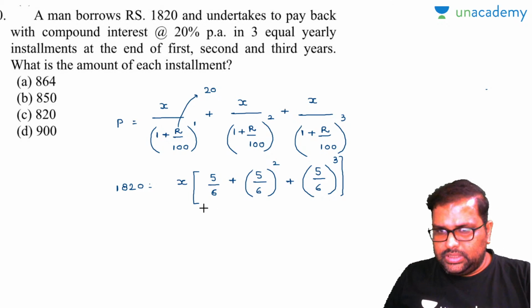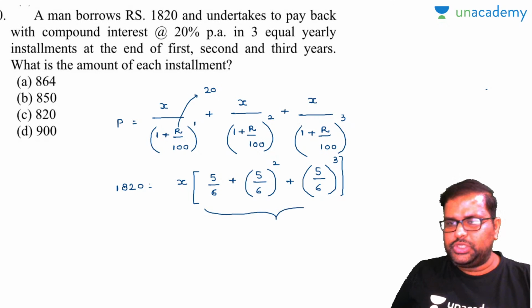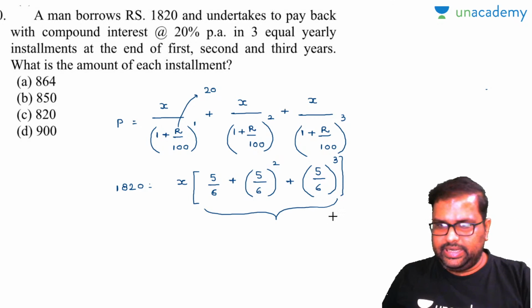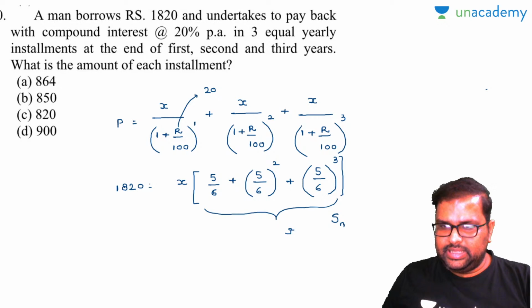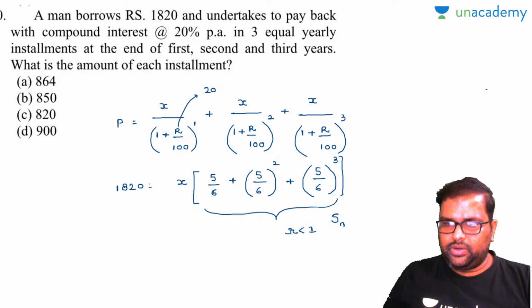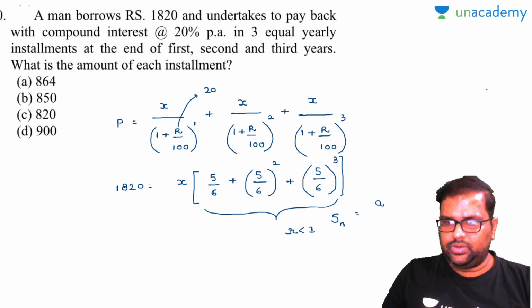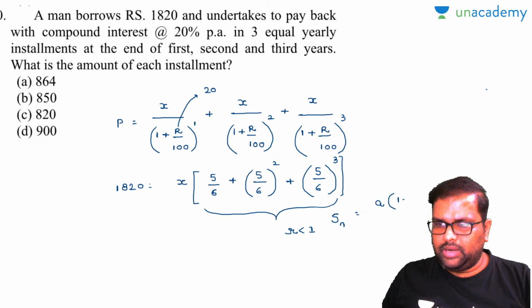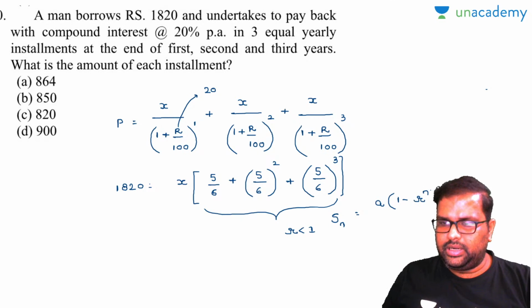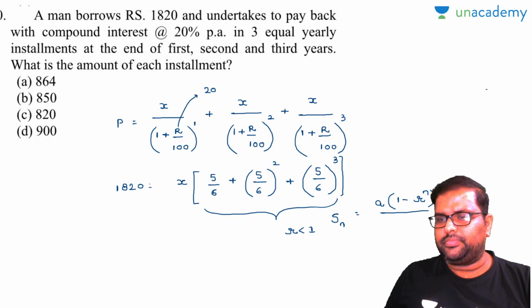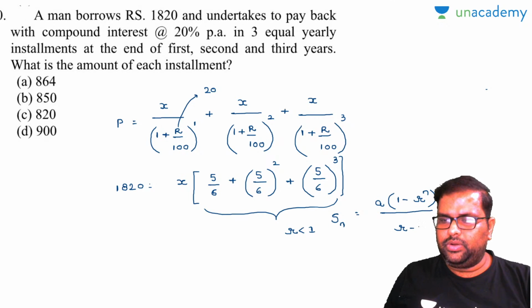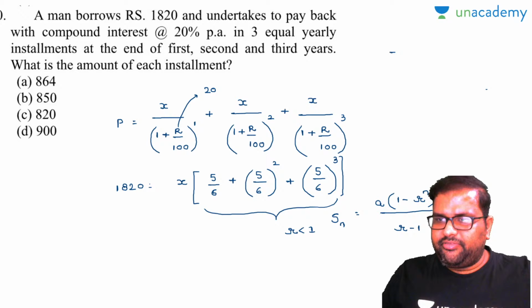Now listen carefully, this bracket is in the format of a geometric progression where there are 3 terms. Sum of n terms in a geometric progression, when R is less than 1. See, this is R less than 1. The formula will be A into 1 minus R to the power of n divided by 1 minus R. So I'll write down the things there. A is 5 by 6.